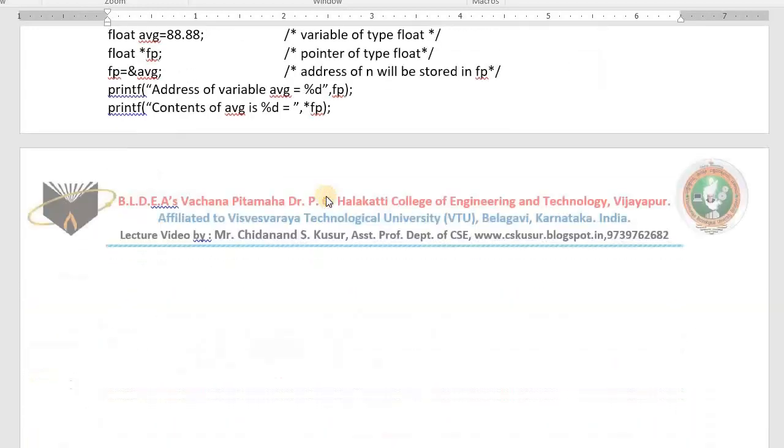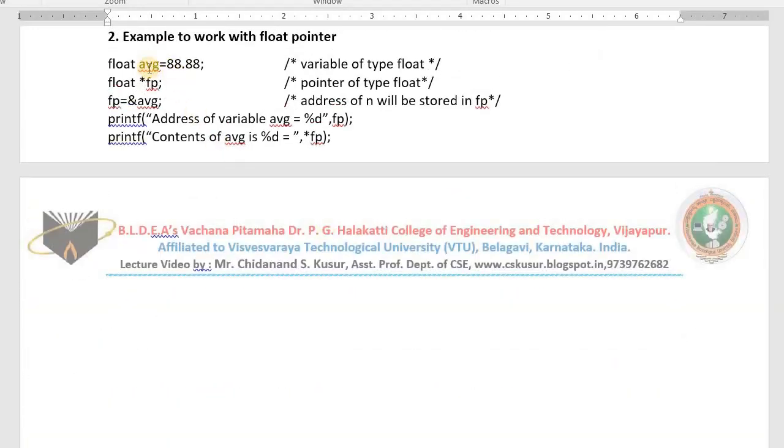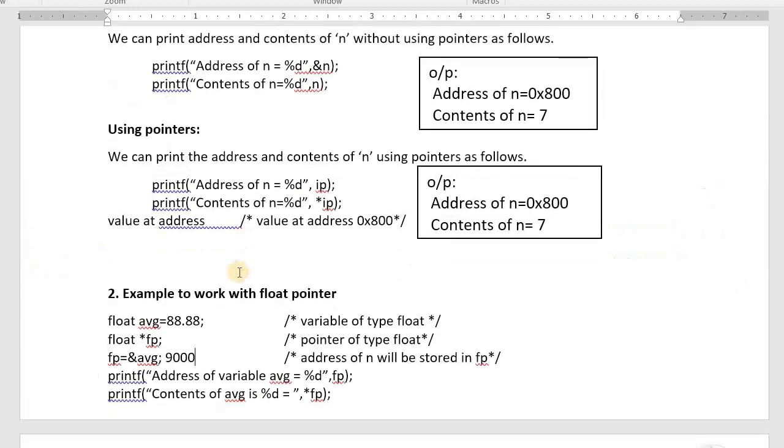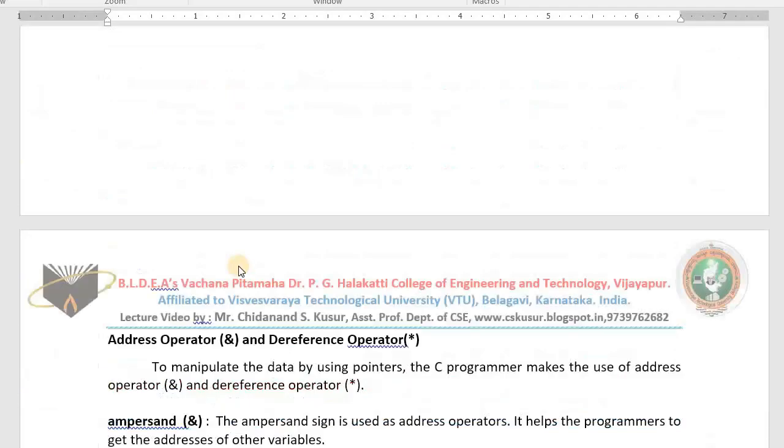See one more example. What is the variable name? avg. What is the value inside? 88.88. What is fp? Float pointer. What is the address of avg? That will be stored in fp. Okay, assume that address is 9000. 9000 will be stored in the float pointer. Address of the variable is available in fp, that is 9000. Contents of avg: value at address 9000. What is the value at address 9000? 88.88. This is how to work with the memories without using pointers and using pointers. This knowledge helps you a lot.